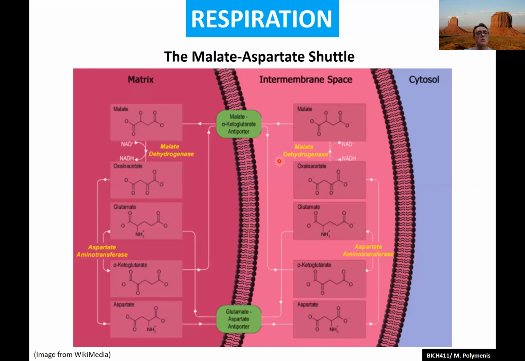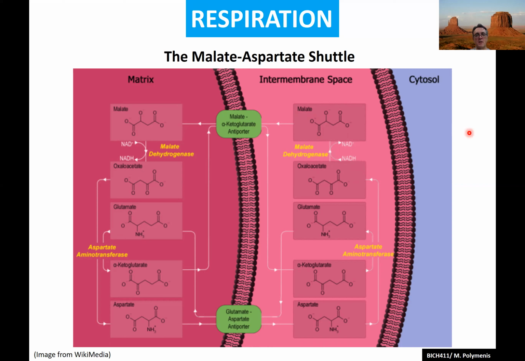In the TCA cycle, you go from malate to oxaloacetate. That's the last reaction that closes the TCA cycle. But outside in the cytoplasm, you go in reverse. You go from oxaloacetate to malate, which is actually a very favorable reaction that we had discussed, all these delta E values. We had calculated it. So in the cytoplasm, it wants to go from oxaloacetate to malate, and in the process, of course, you use NADH.